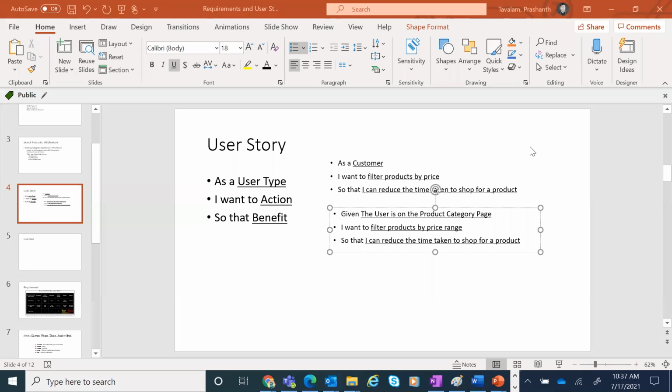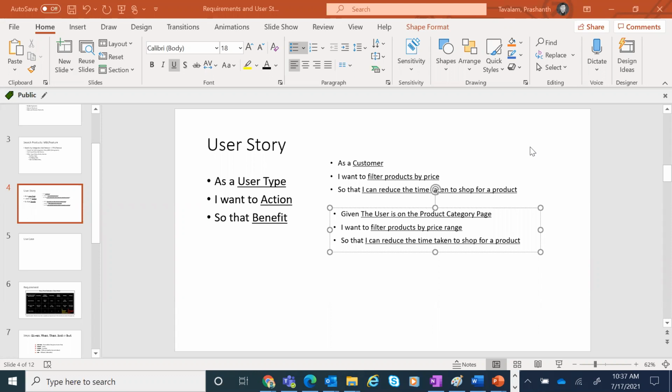Therefore, by writing stories in the behavior-driven development format, you are reducing the frequency of clarifications, also bringing complete clarity and scope of that particular functionality. Here we are looking at how to filter a particular product category, and then how to filter a particular product by price range.